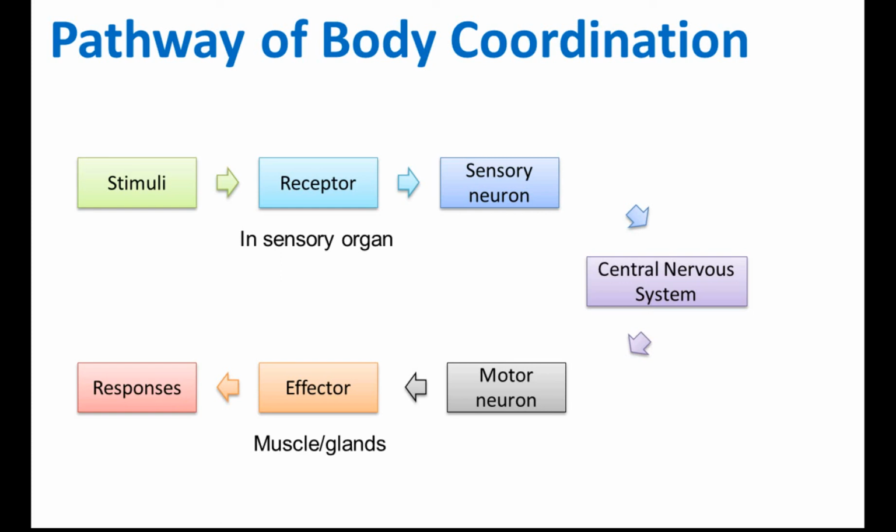So this is the pathway of the body coordinations. We start from the stimuli, send the impulse to the central nervous system through the sensory neurons, and then we make a decision here, send the impulse out to the motor neurons and to the effectors. The effectors do something, and that's called the responses. Okay, so this is the pathway of body coordination.